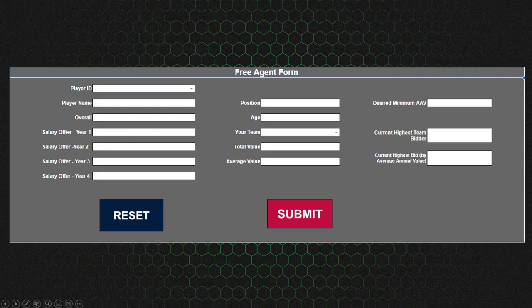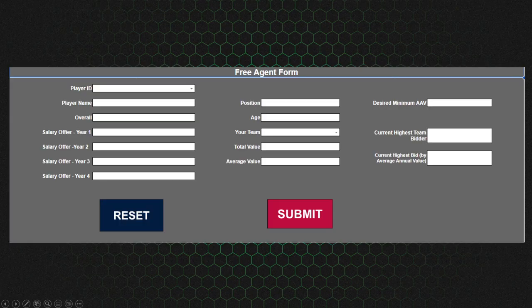Now, you could submit an offer. You fill in the salary here. So if you want to offer this guy 5 million galleons a year, and he's only asking for 4 million, that's great. Put in 4 million, 4 0 0 0 0 0 0, and 0 0 0. Boom, done. Then you would hit submit. It would automatically send a thing. It would automatically update the sheet. If you were to pull up that ID again, you would see your team's name right there, and the value that you just offered him.